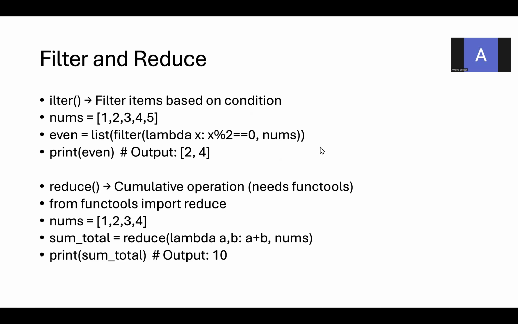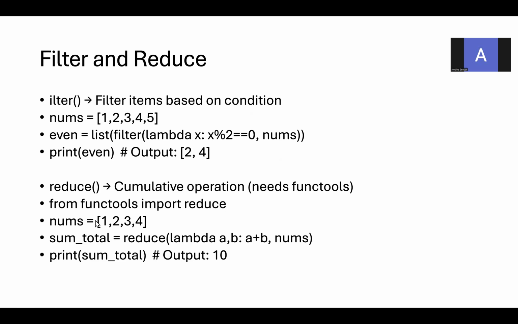Reduce. Cumulative operations need functional tools. This is mainly to reduce: sum total is equal to reduce of a comma b, a plus b. So 1 plus 2, 3 plus 3, 6 plus 4. So you are going to add one by one. So finally, instead of producing the list, you are going to reduce the iteration. You are not going to generate the output in a list.